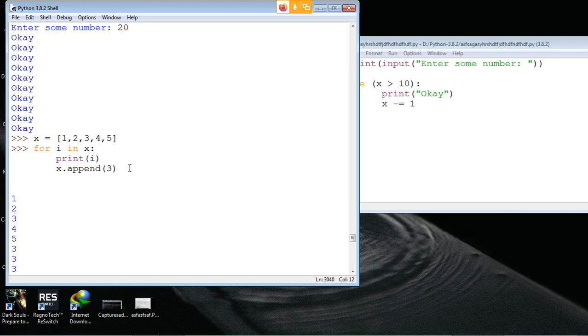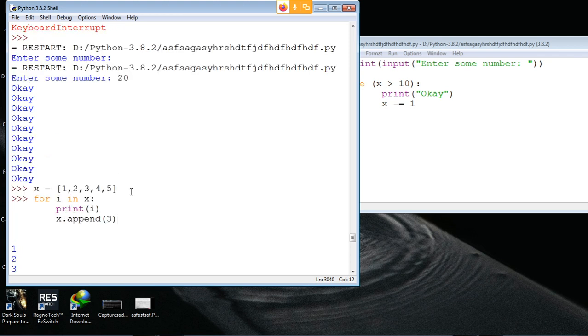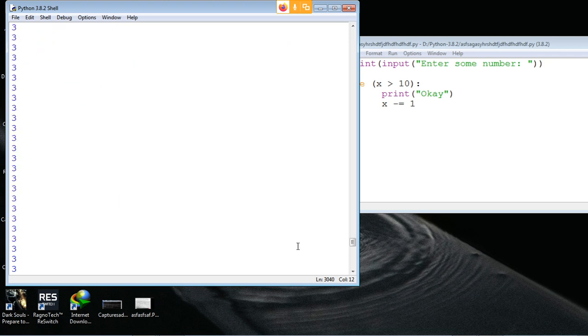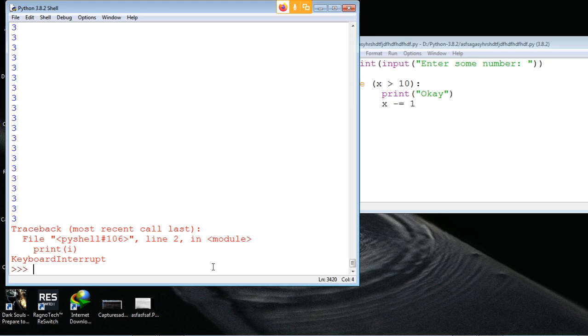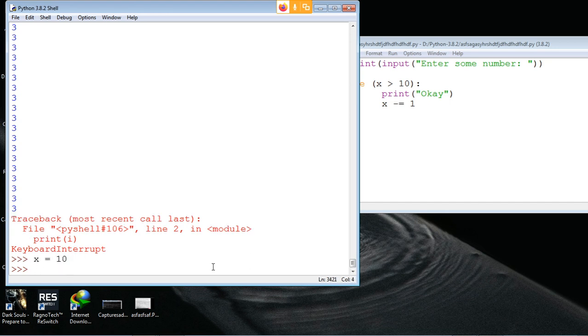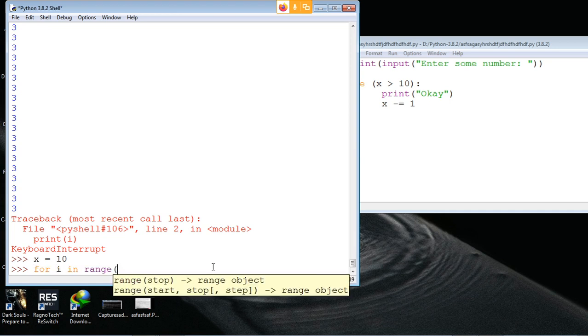I think I figured out a better way. First, give x some value, just say 10. Then say for i in range, 0 comma x plus plus. Plus plus is not there in Python, sorry, that's C sharp. Okay, x plus 1.